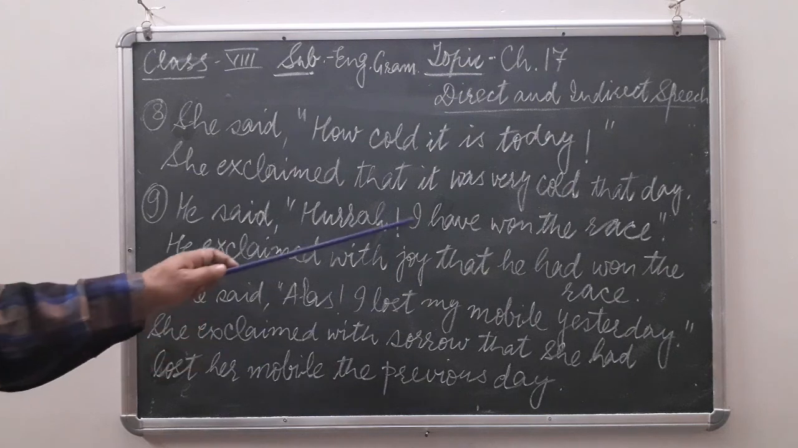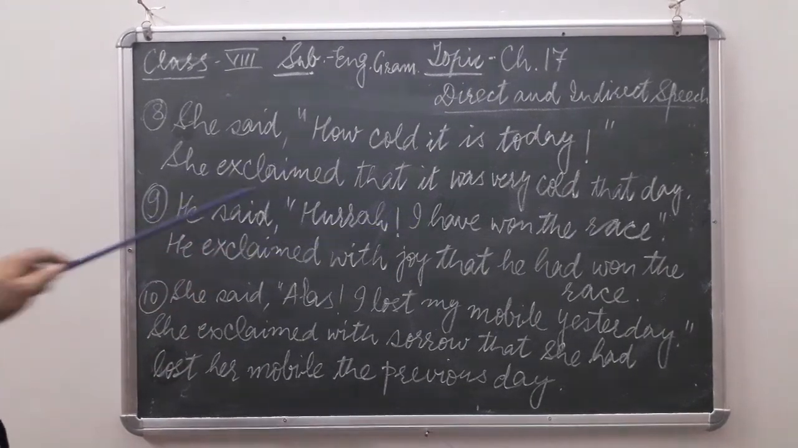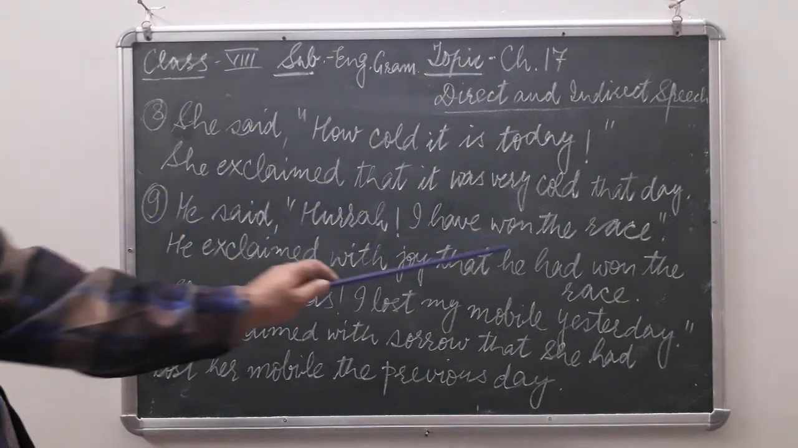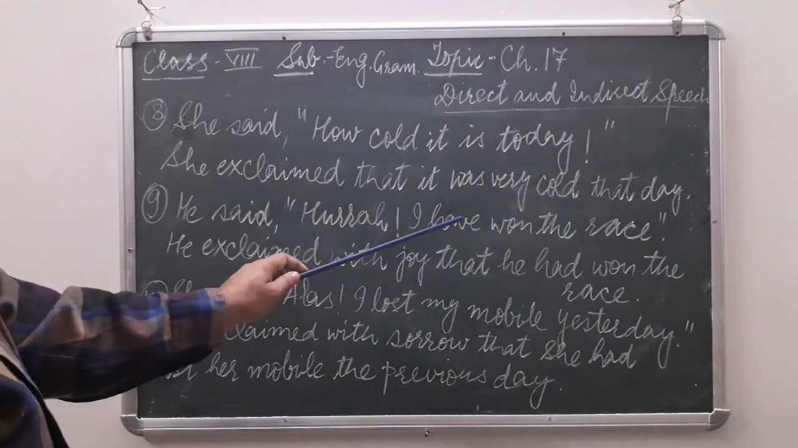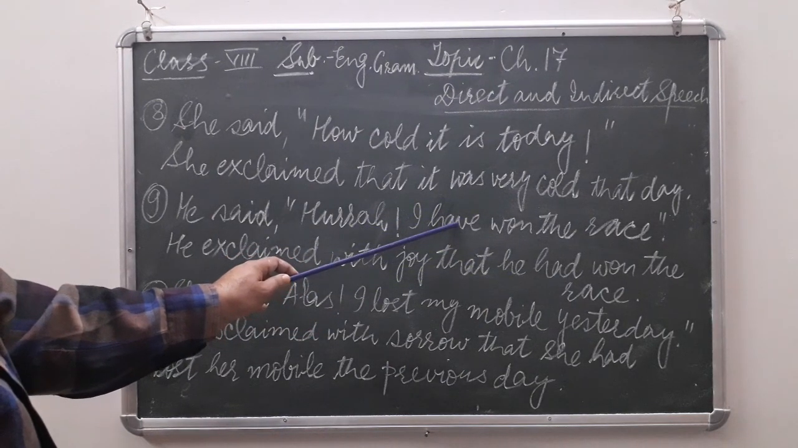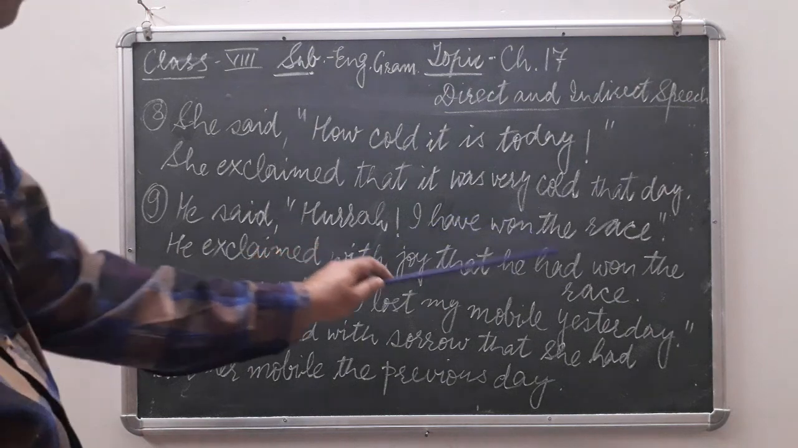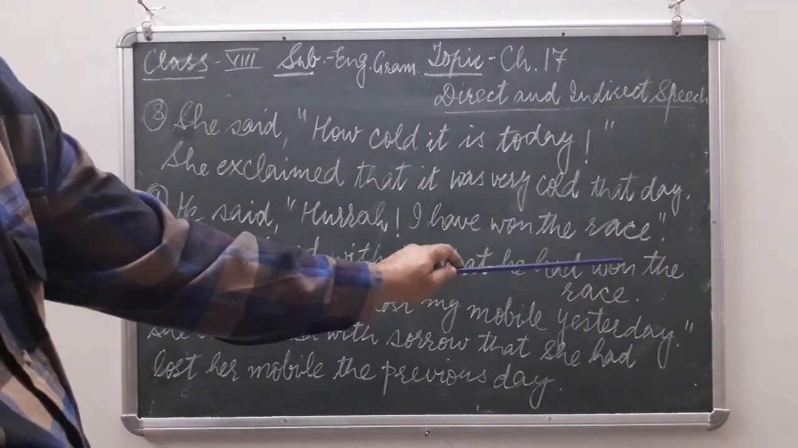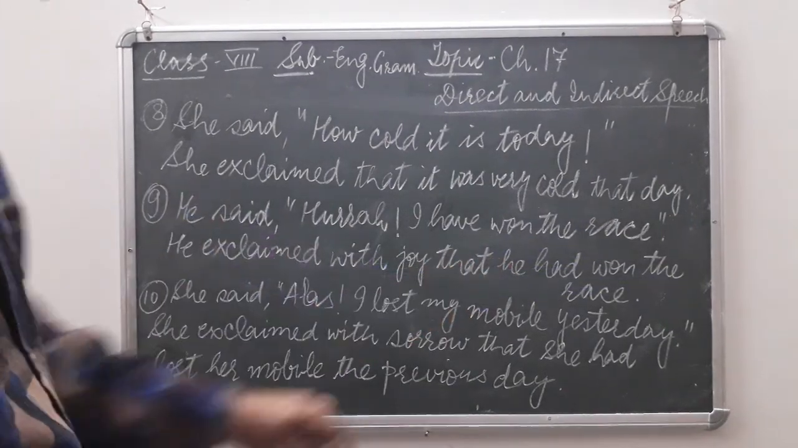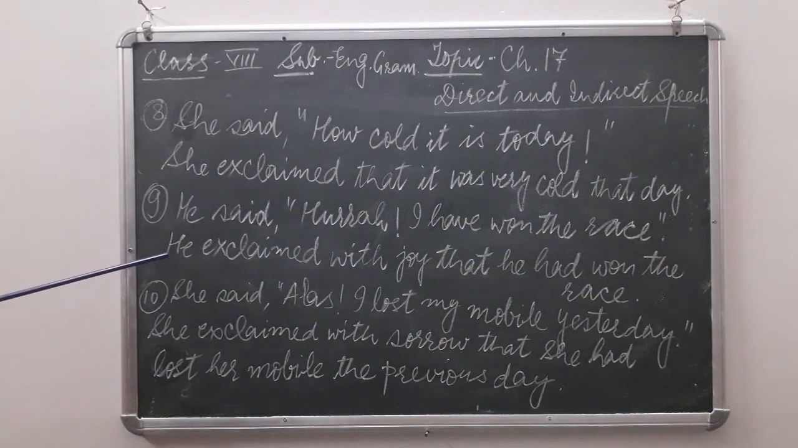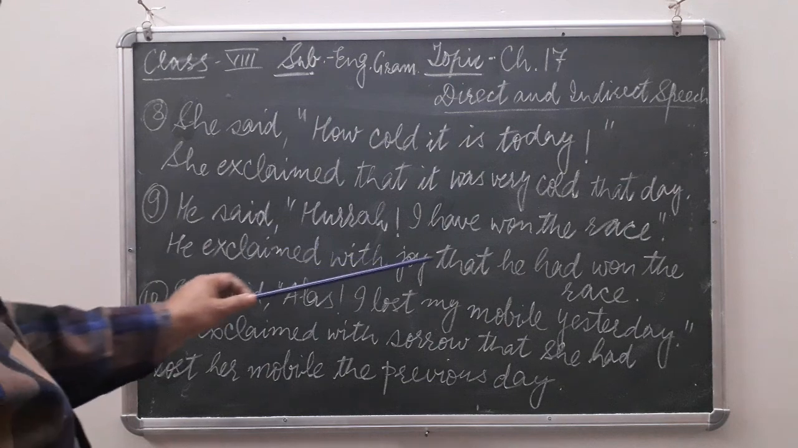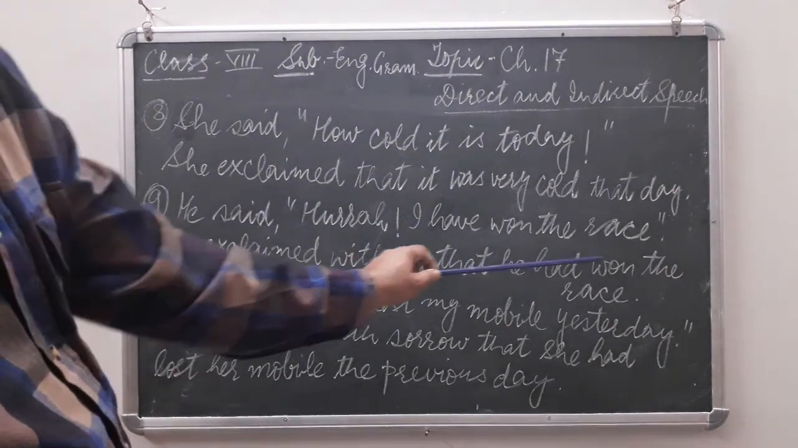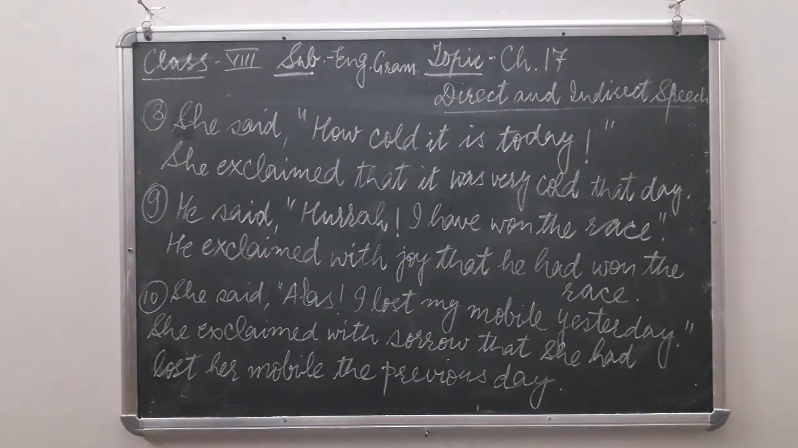That. Now he stands for whom? Here I stands for he. So we will write here he. It is written in present perfect. Changes into past perfect. So he had won. Past perfect means had and third form of the verb. Had won the race. What will be the answer? Let us see here again. He exclaimed with joy that he had won the race. Comma, inverted commas will be removed.